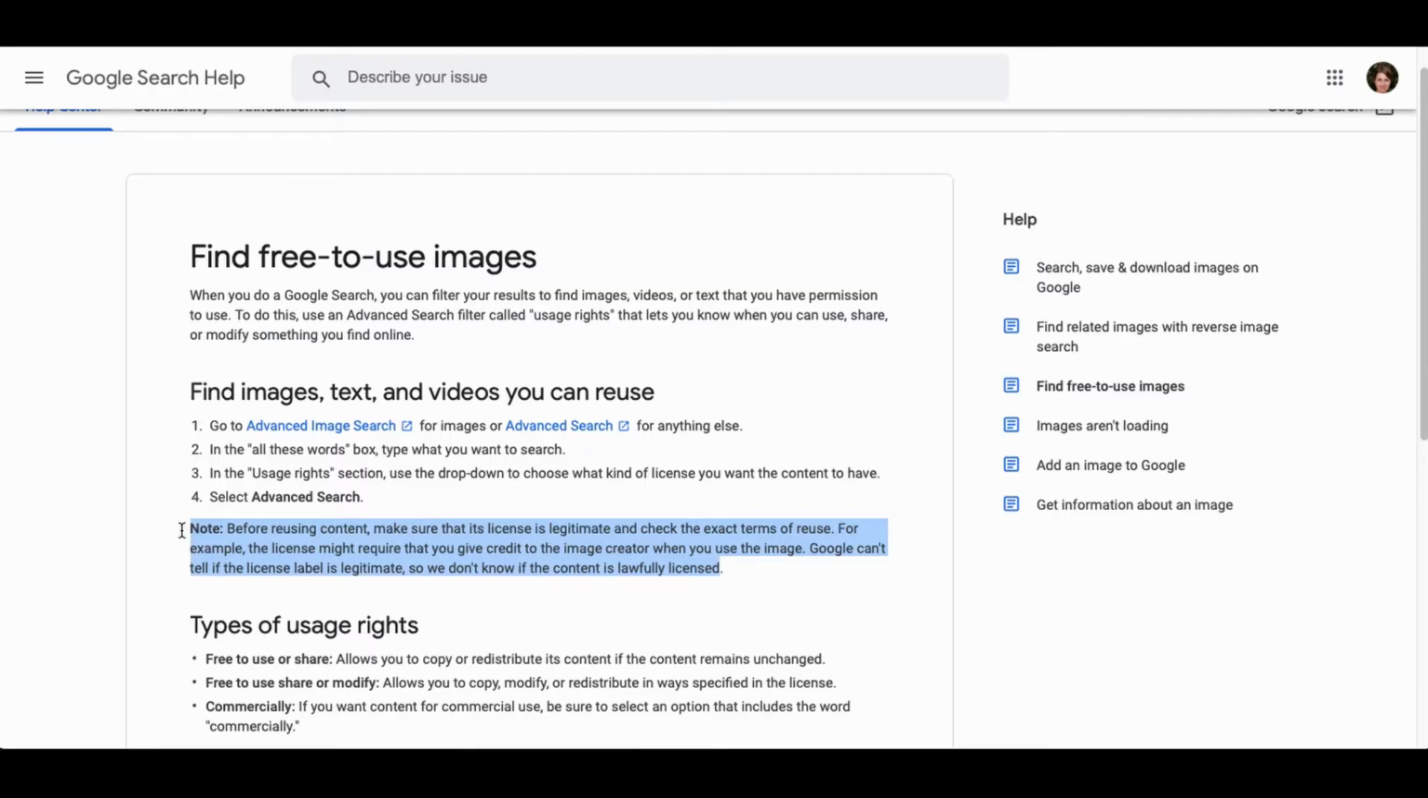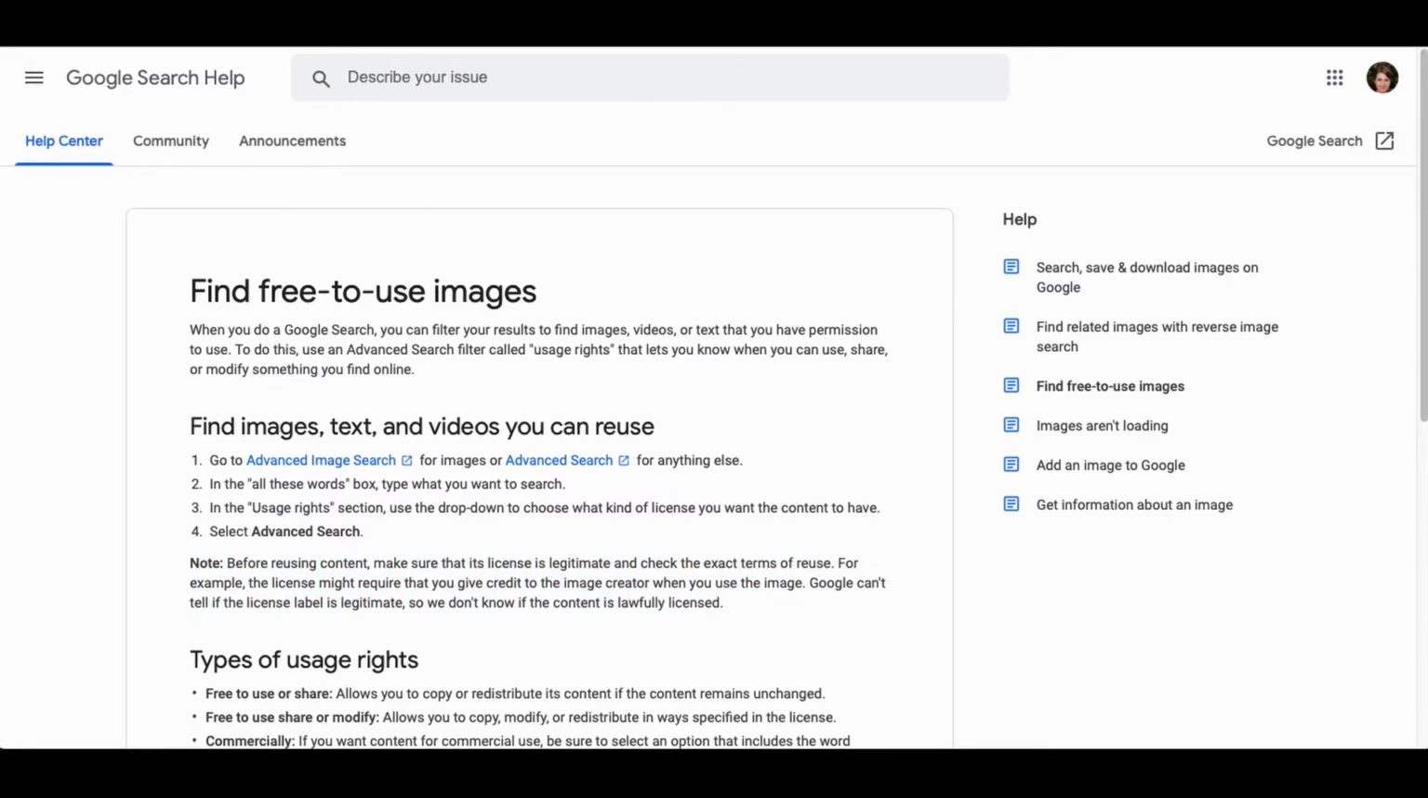So what does this note say? Before reusing content, make sure that its license is legitimate and check the exact terms of reuse. For example, the license might require that you give credit to the image creator when you use the image. Google can't tell if the license label is legitimate, so we don't know if the content is lawfully licensed. So, an important, interesting point here. Even though this is a portal to find free to use images, it is expected that we still do our part of the legwork. So let's see what this looks like in action.